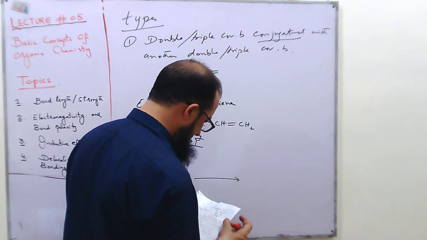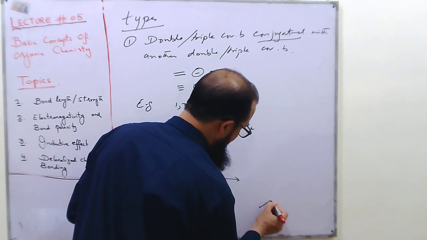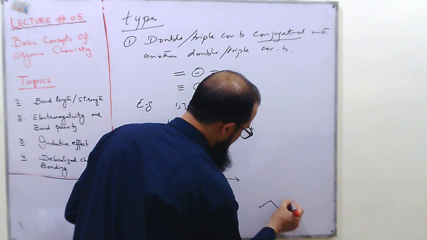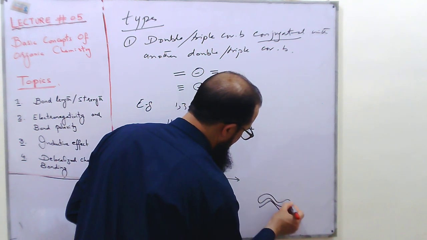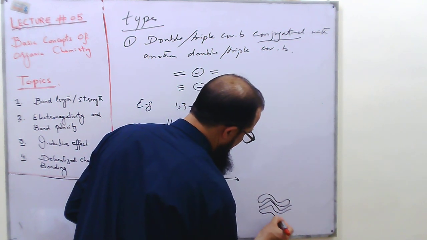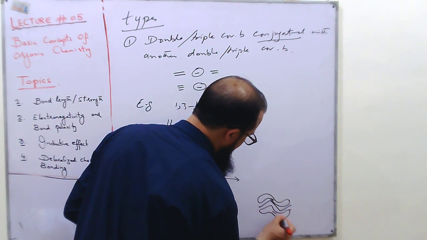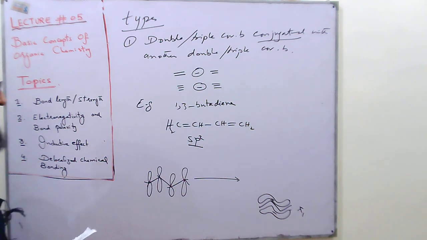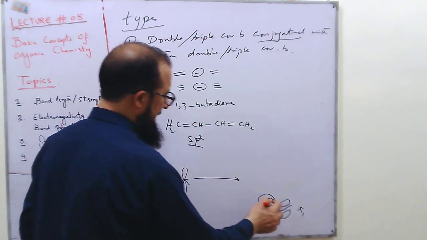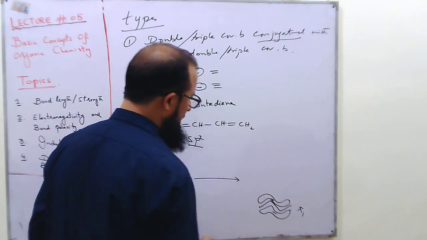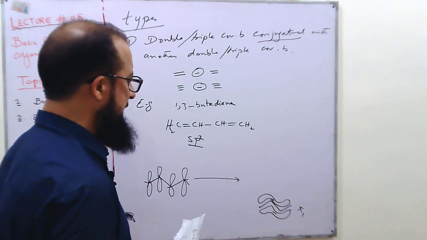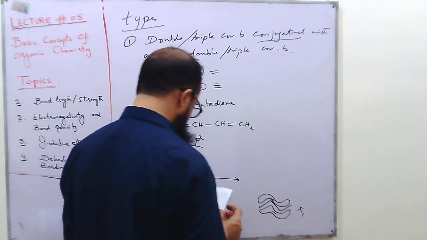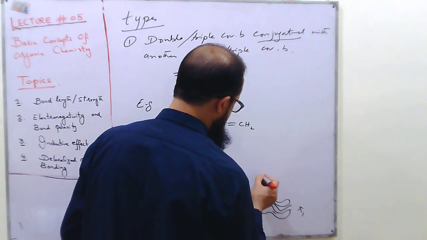The first one is pi 1, the bonding molecular orbital, and there is a nodal plane between the two lobes which passes through the nuclei of these atoms.